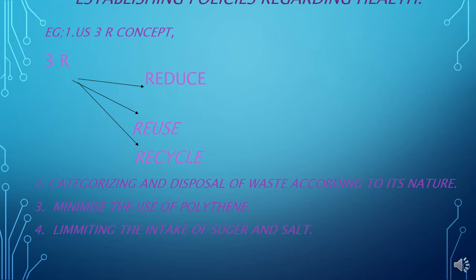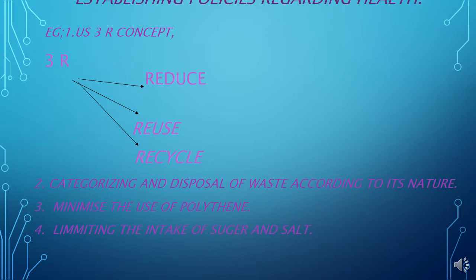Now guys, there are disposable things, otherwise permanent things. We can categorize those things also. For example, polythenes and plastics we can put in one bin, and banana peels and all in another bin, like that. Minimize the use of polythenes.